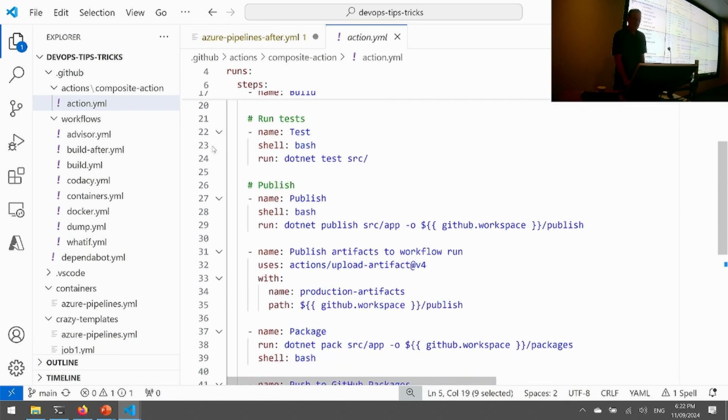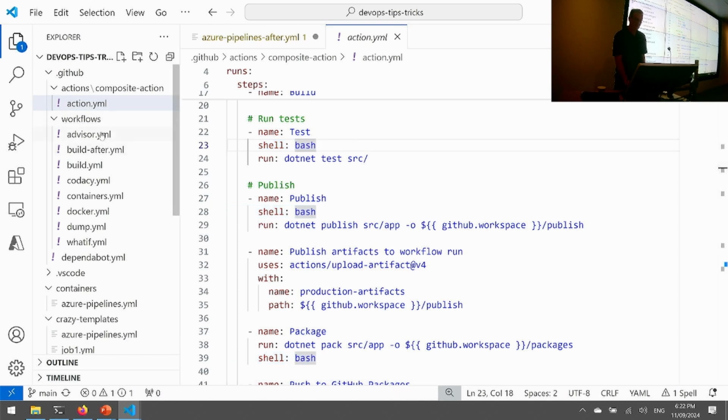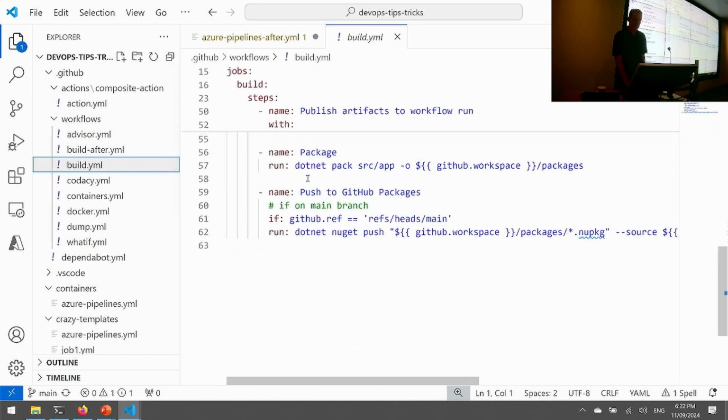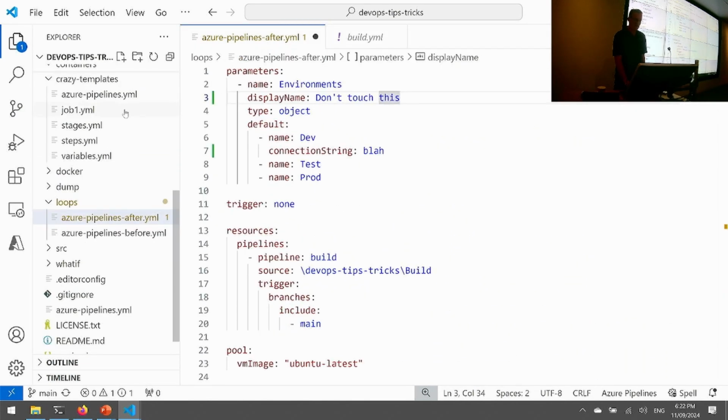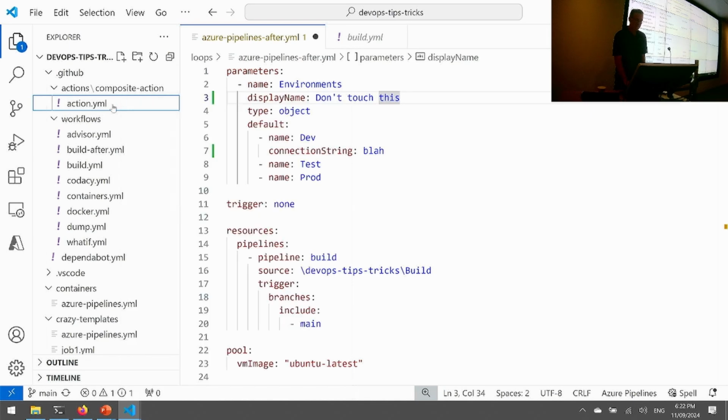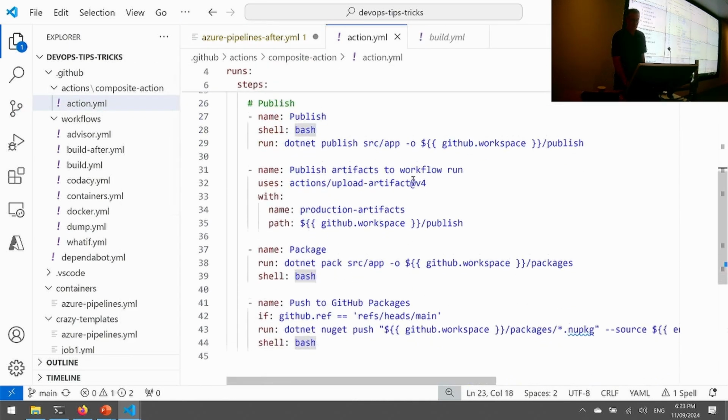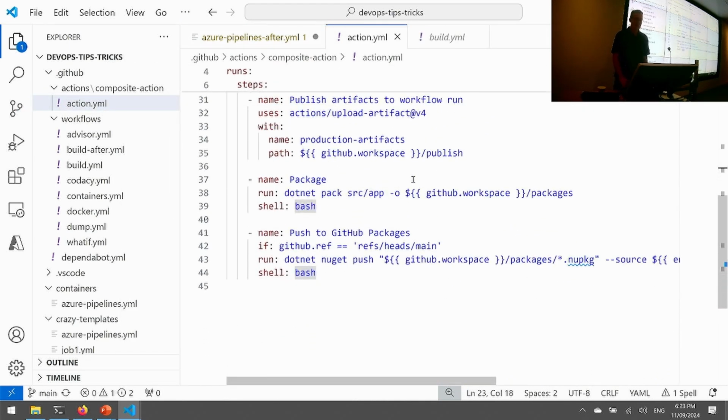The only other difference is that for any script task here, I've just had to tell which kind of shell it's running as. If I jump back to the other one, I haven't had to tell which shell is being used here, but I do have to do that in the composite action.